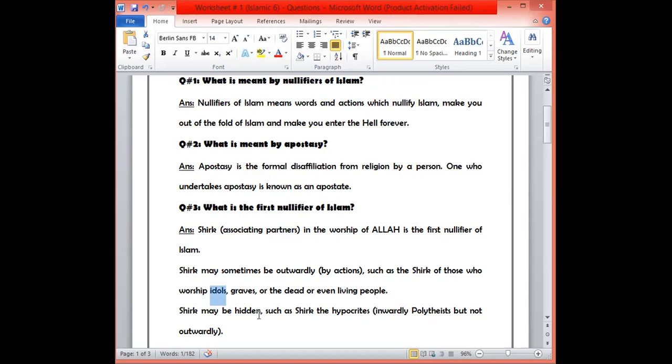These are shayateen. In English, they are devils. Some people believe in and worship them. All of these are considered as shirk. The people who worship these are the true disbelievers. They are not the believers of Islam.